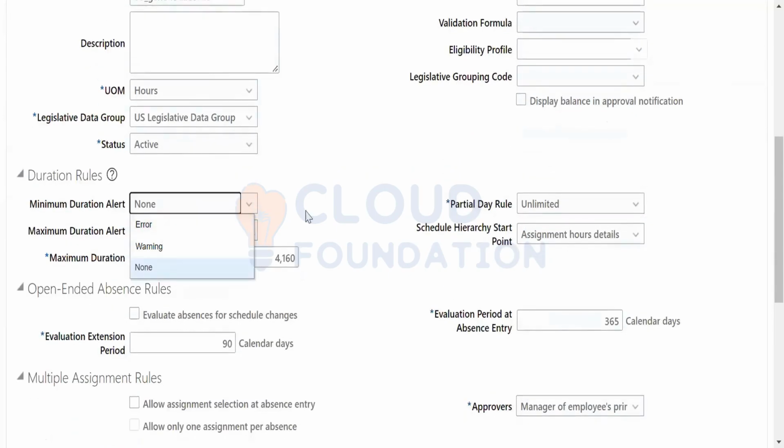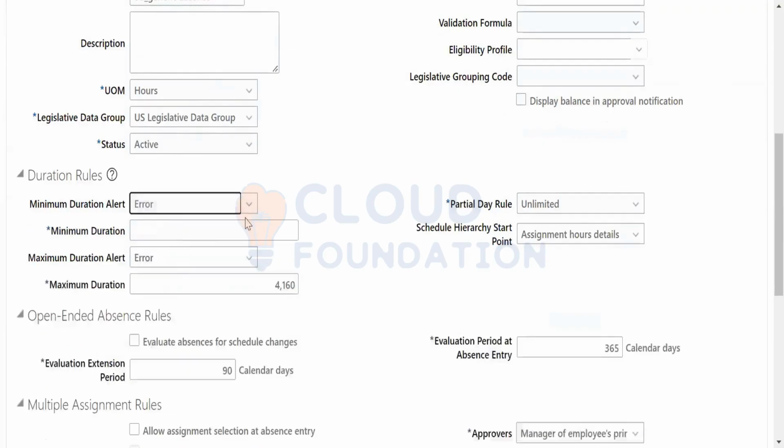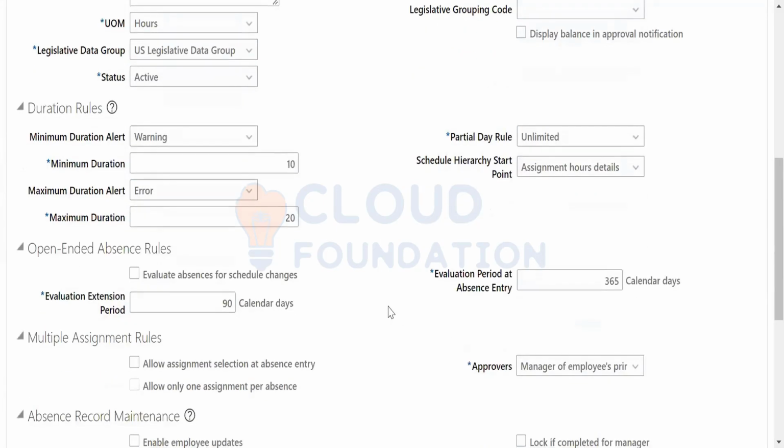If you cross that duration, the system will show an error. Duration is 10 days, I suppose the system will show a warning. Okay, maximum duration is like 20 hours. You can say okay, partial day rule okay. And I am checking all these checkboxes.